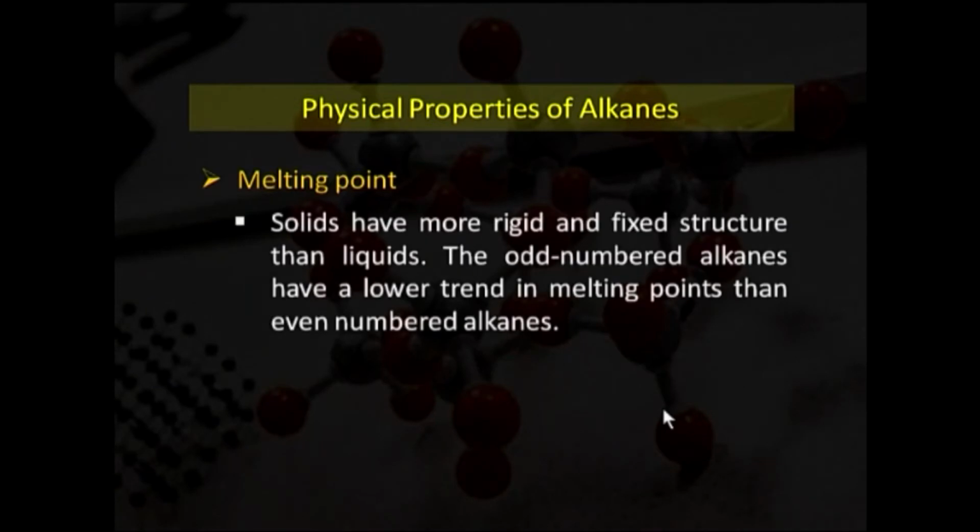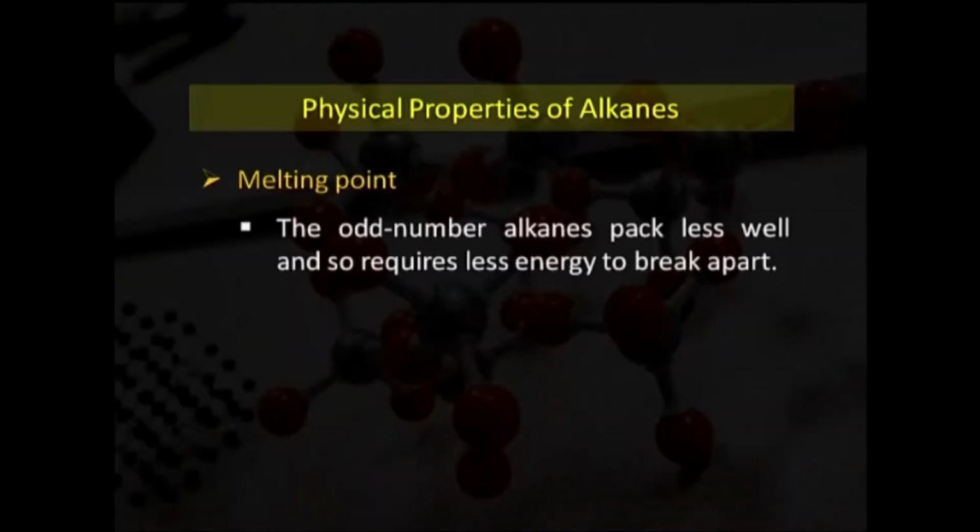So, solids have a more rigid and fixed structure than liquids. The odd number alkanes have a lower trend in melting points than even number alkanes. This is because even numbered alkanes form a well organized structure, or we may say the crystalline structure, which requires more energy to break apart, and the odd number alkanes pack less well and so require less energy to break apart, because you may say that these have an amorphous structure.